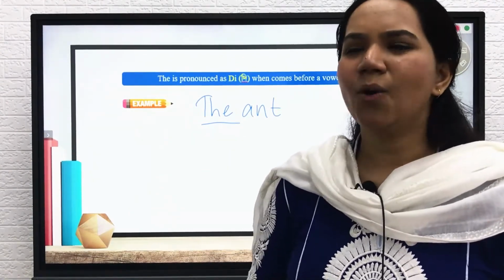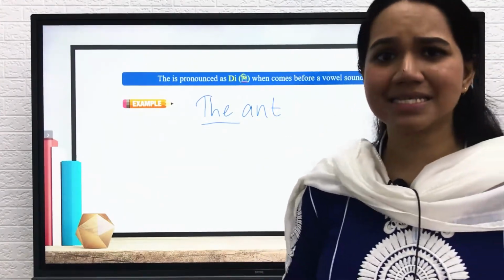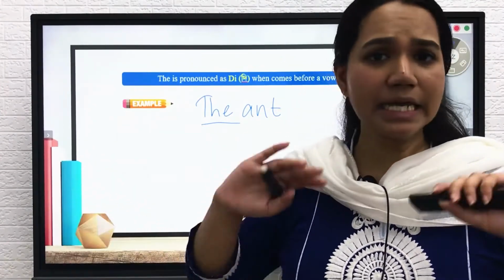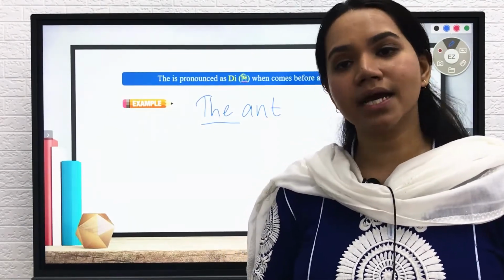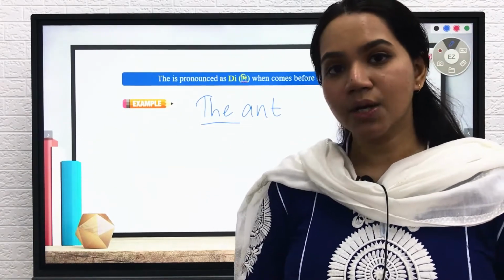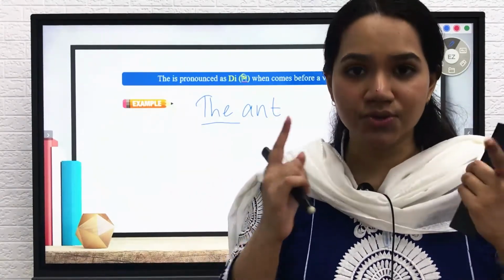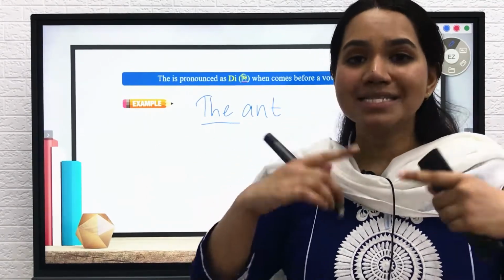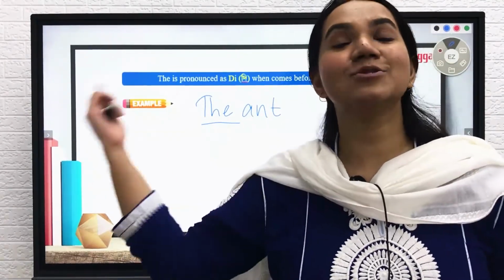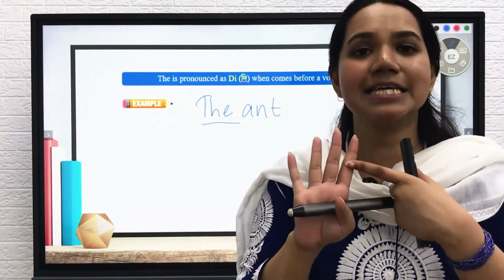You might ask, why do we need to learn these pronunciations? Pronunciations don't come in SSC or HSC or in any different class, right? This is because at the end of the day, whatever you're studying here, you need to know all of the usages. You need to know how to read the word, how to write the word, how to say the word, also how to listen to the word. Okay? So there are four basic things in English.